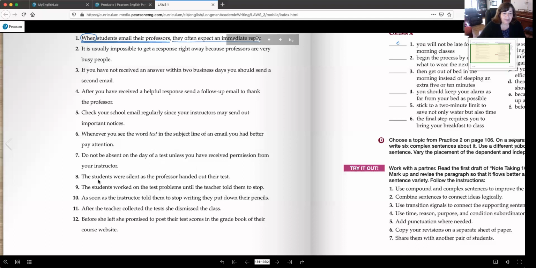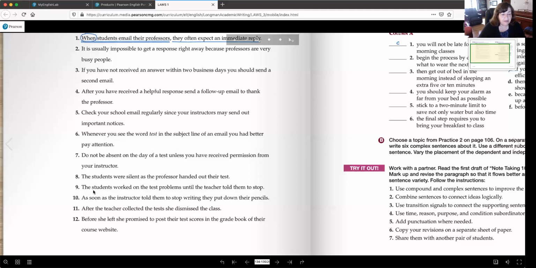Okay, going back here now, number 8. Number 8, the students were silent as the professor handed out their test. Where is the subordinator? It's the word as. So that gets circled. The words that come after it, as, including as the professor handed out their test, is the dependent clause that has 2 lines under it. And the students were silent has 1 line. That's the independent clause.